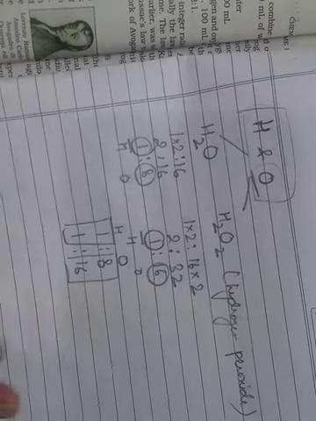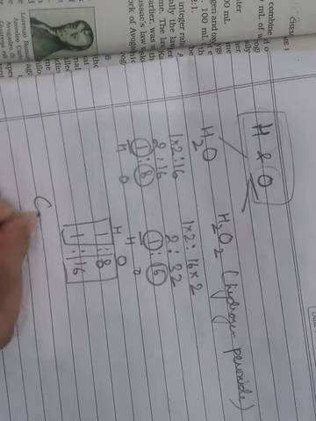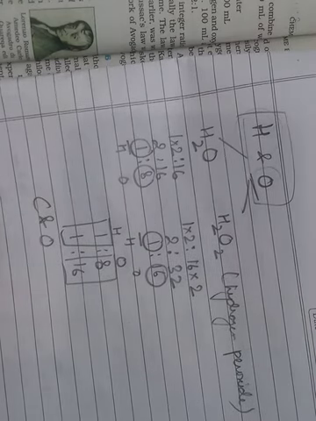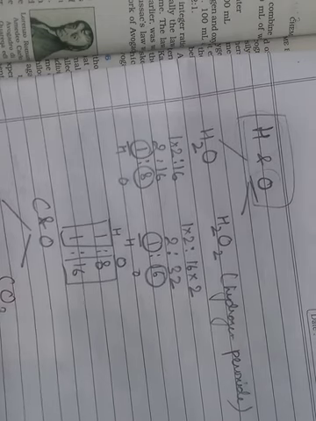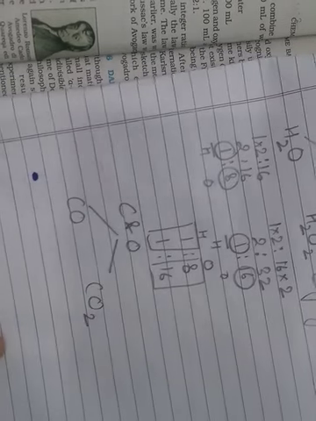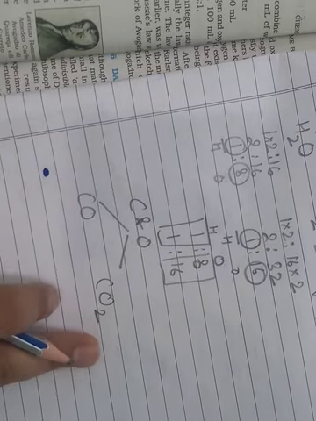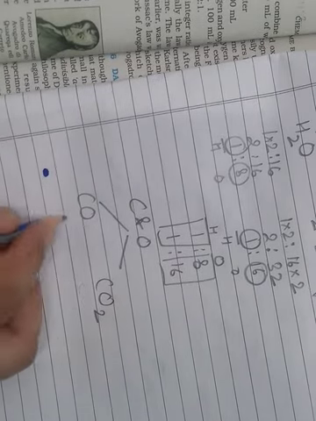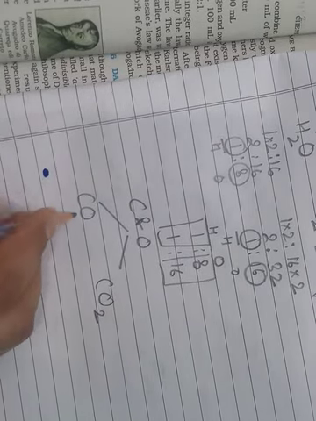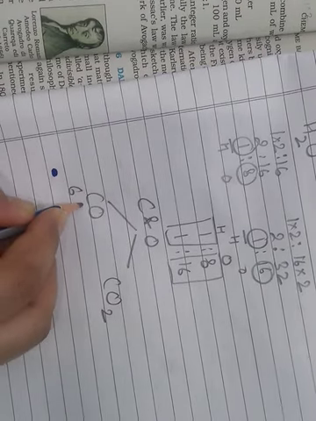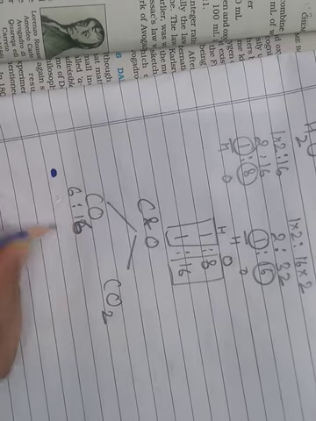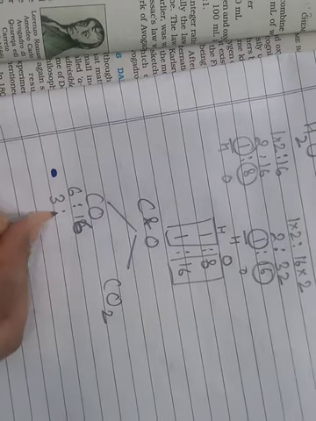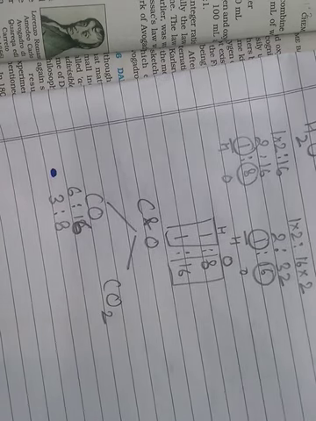So another example, like carbon and oxygen, they can combine and form carbon monoxide, they can combine and form carbon dioxide. The ratio of combination is 6 is to 16, that is 3 is to 8.